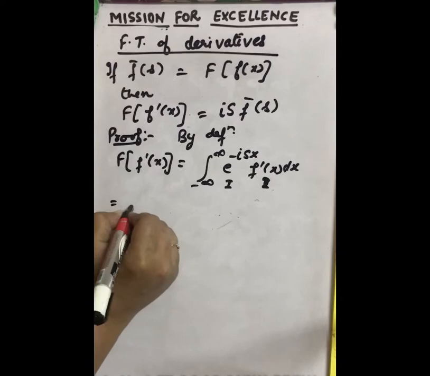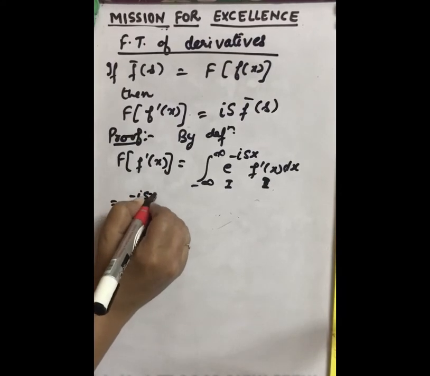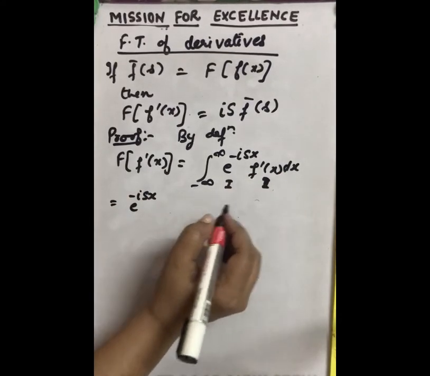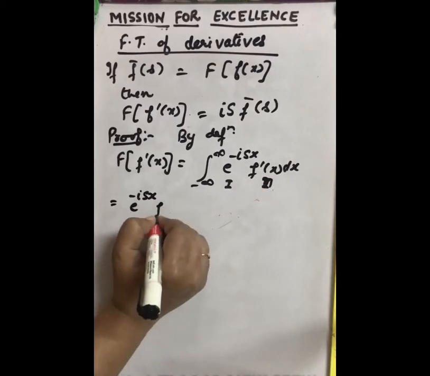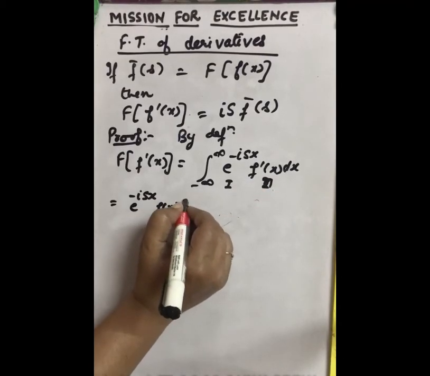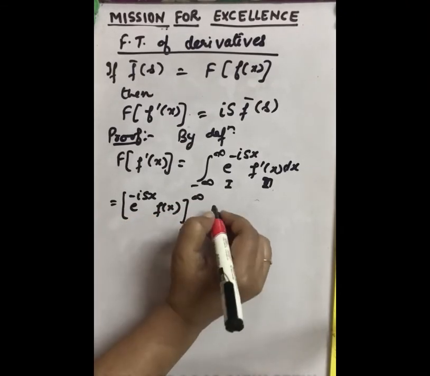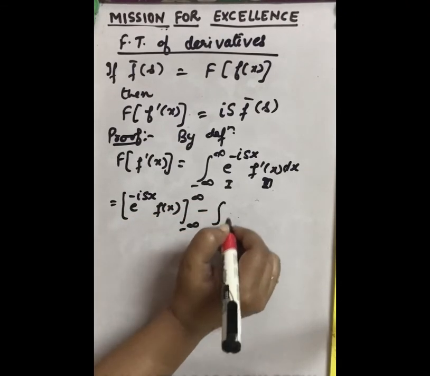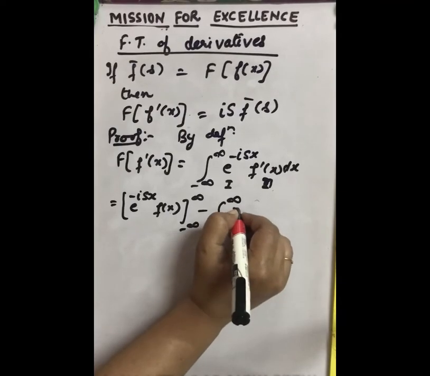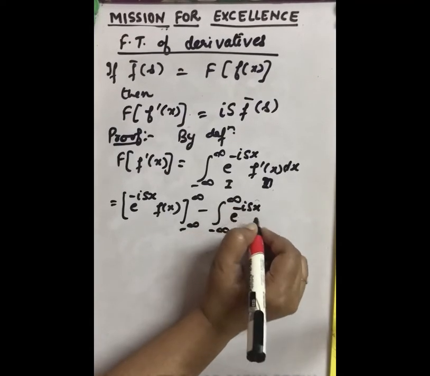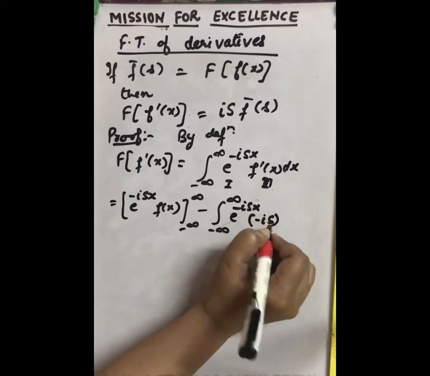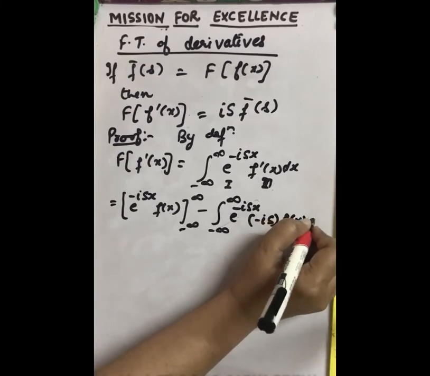Let us take this first and this second. We take e raised to power minus iota sx as it is. The integral of the second is f(x), with limits minus infinity to infinity, minus the derivative of the first, e raised to power minus iota sx into minus iota s, times f(x) dx.